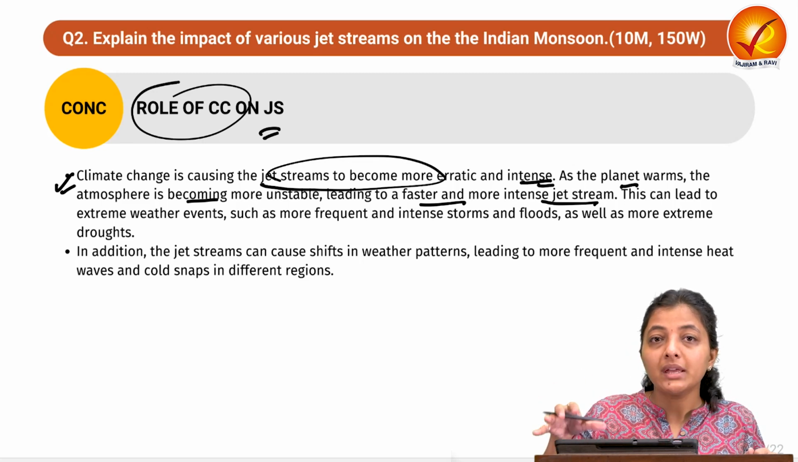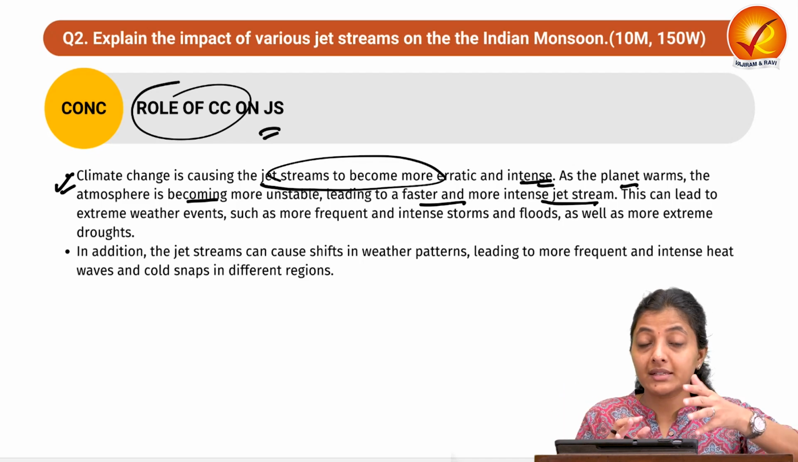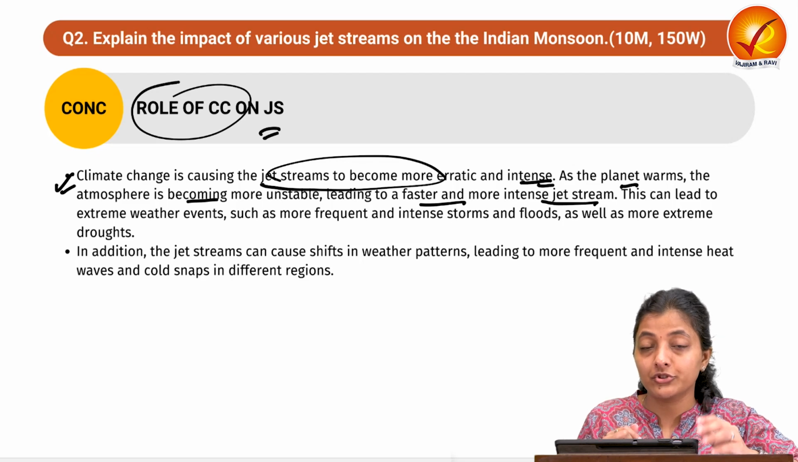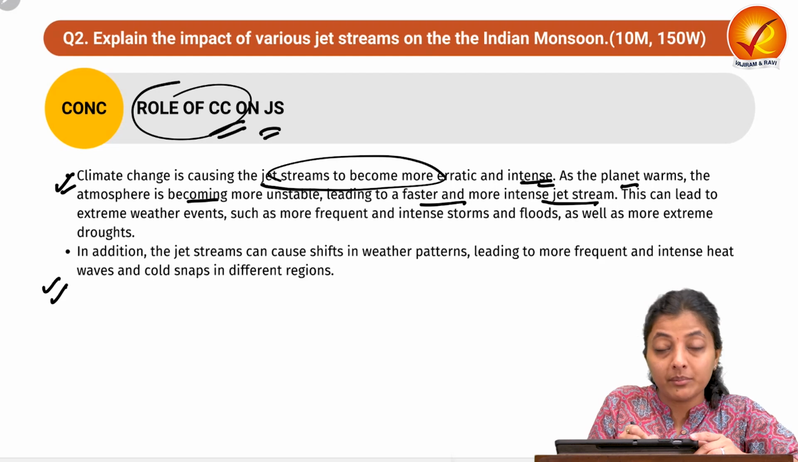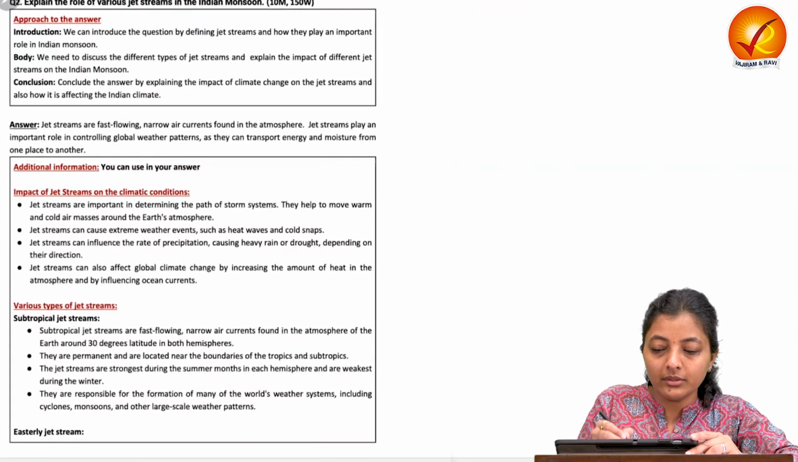And India, being an agrarian or agricultural society, is hugely impacted by any variations in the rainfall pattern due to climate change or due to the impact of the different jet streams. So this way you can write about the impact of climate change on jet streams. Okay. Now moving on to the model answer, starting with the definition of the jet streams.